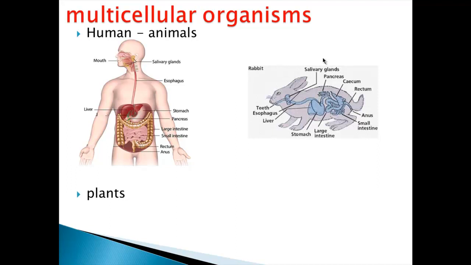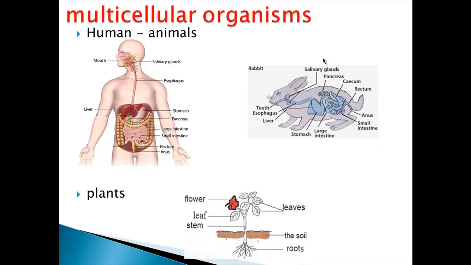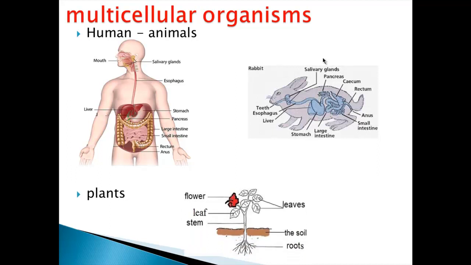So the tissue of human and the animal are the same, and the cell of human and the animal are the same. But the plant body is completely different from the human and the animal body. The plant body doesn't contain digestive or respiratory system. It contains other systems and other organs.